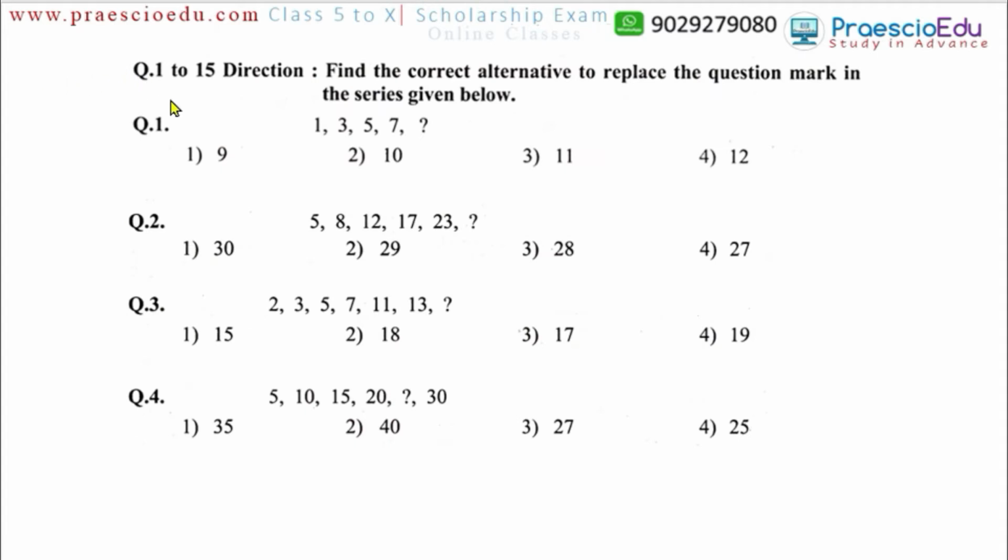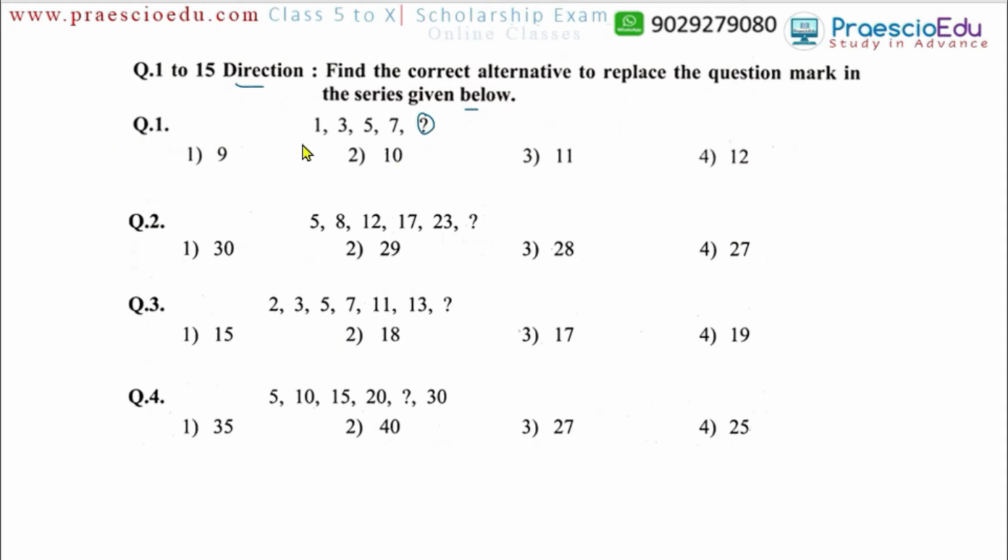We will start the examples from 1; there are a total of 15 examples. There is a common direction: find the correct alternative to replace the question mark in the series given below. Every question has a series with a question mark, and we have to choose from the options which number will correctly come on that question mark, and submit that option as our correct answer.